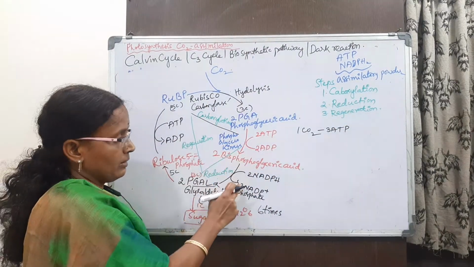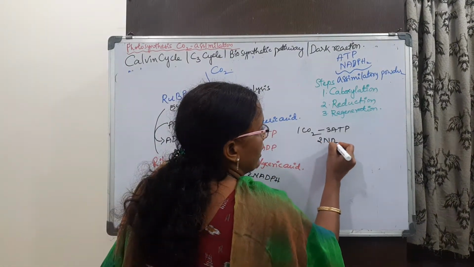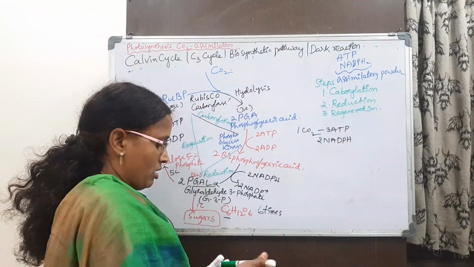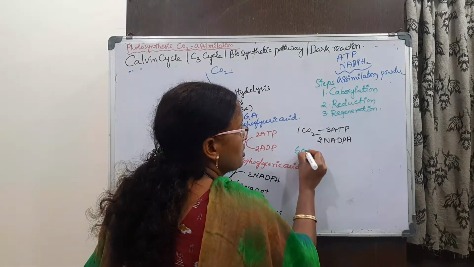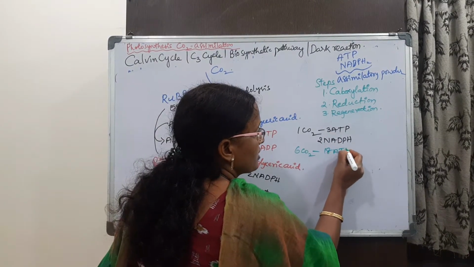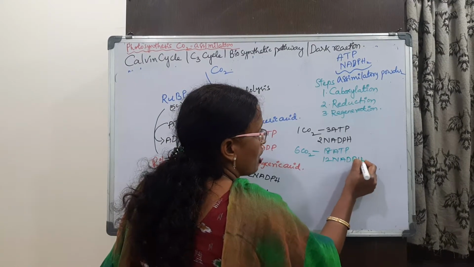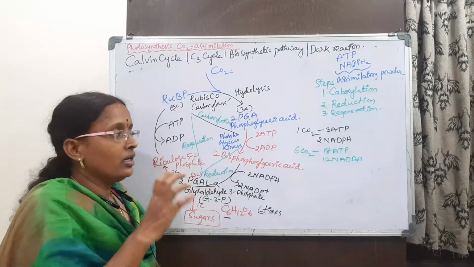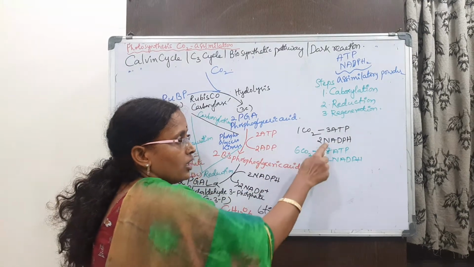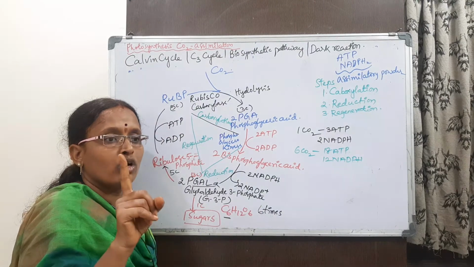And then NADPH, 2 for one molecule. For 6 carbon dioxide, 3 into 6 is 18 ATPs and 12 NADPH are required. So in total, how many ATPs are required in the cycle? 18 ATPs and 12 NADPH to produce one molecule of glucose.